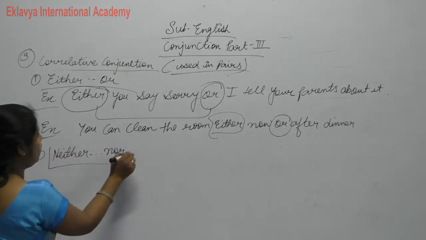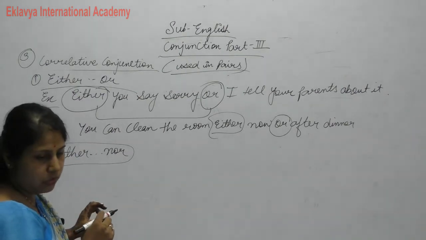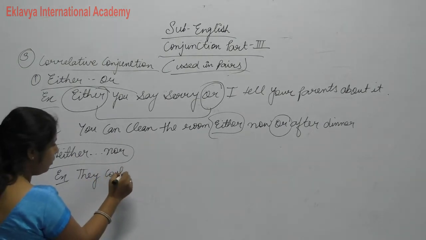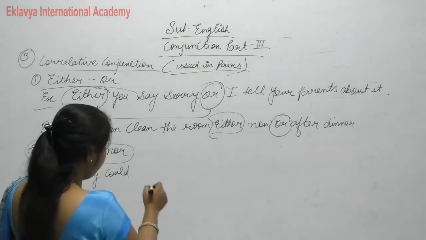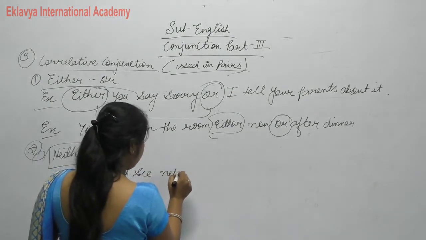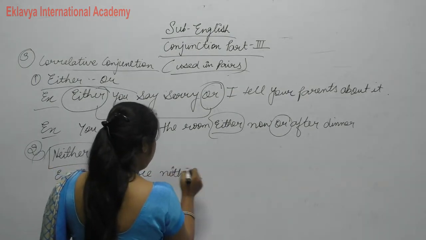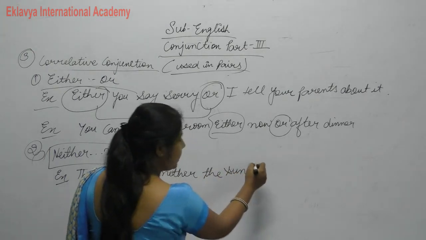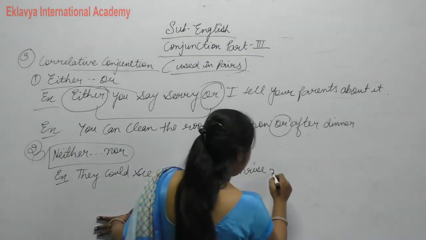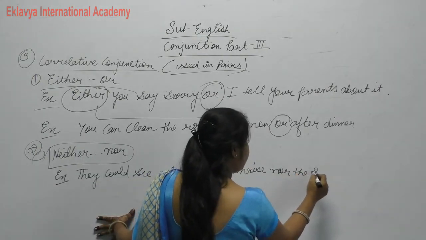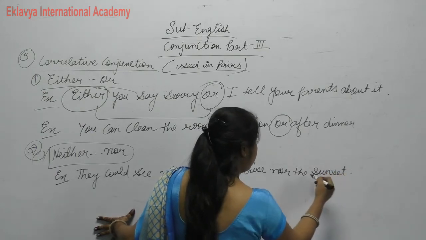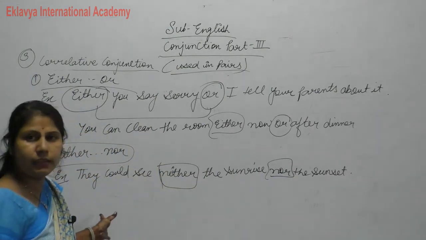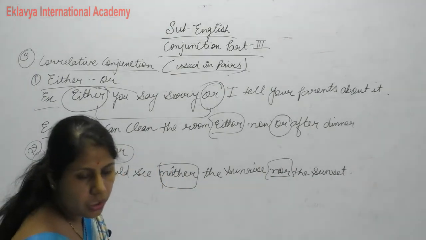Use of neither nor. Write down the example of neither nor. They could see neither the sunrise nor the sunset. Clear? So this is the use of neither nor.